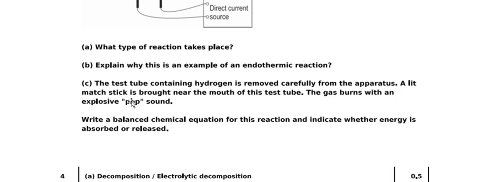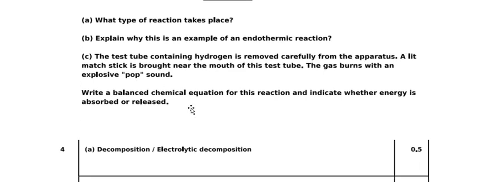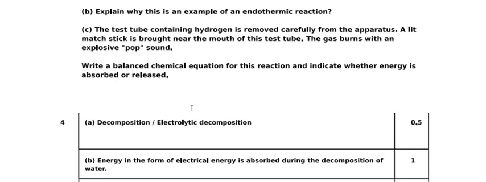See, the test tube containing hydrogen is removed carefully from the apparatus. A lit match stick is brought near the mouth of this test tube. The gas burned with an explosive pop sound. Write the balanced chemical equation for this reaction and indicate whether energy is absorbed or released.